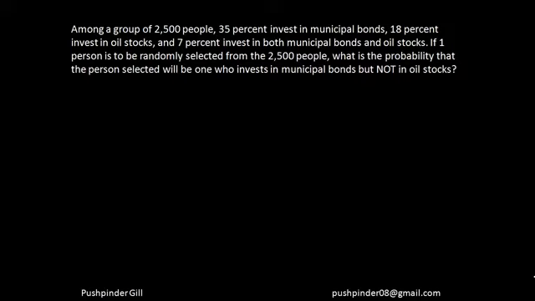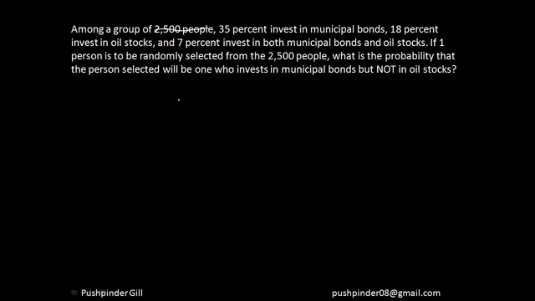If one person is to be selected randomly from these people, what is the probability that the one invests in municipal bonds but not in oil stocks? Now if you see, the question over here is in terms of probability. So we do not need these 2,500 people. We can easily go with the percentages, because probability is a fraction.